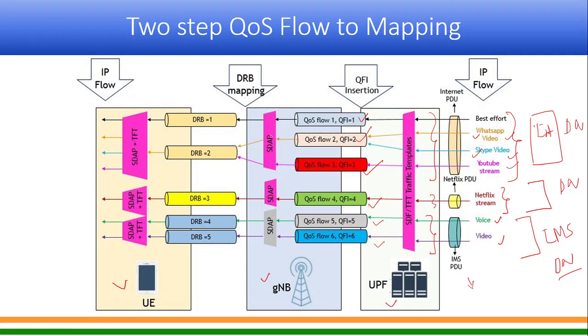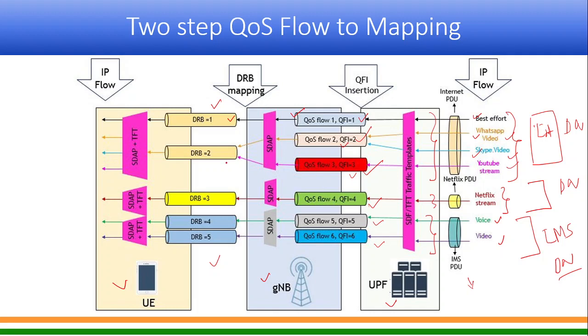Now at the G node B side, when it is to be mapped to the data radio bearers, those are nothing but resources. So there they will decide how many DRBs are to be created. In this example there is one DRB where only the QFI 1 traffic is going, which is best effort traffic. In DRB 2 they have clubbed QFI 2 and QFI 3, which was WhatsApp video, Skype video and YouTube stream.